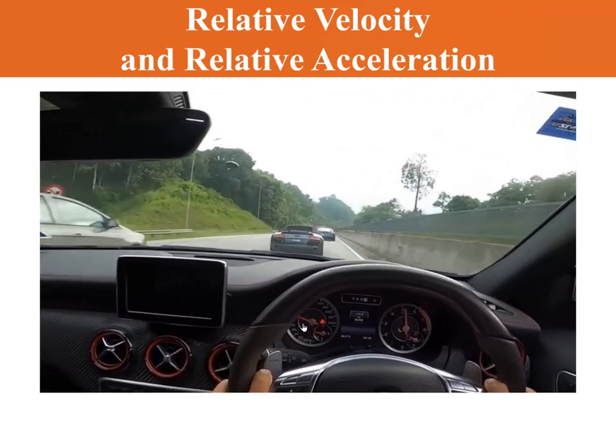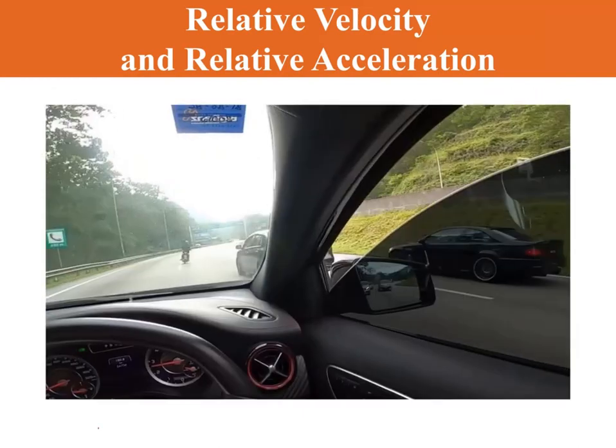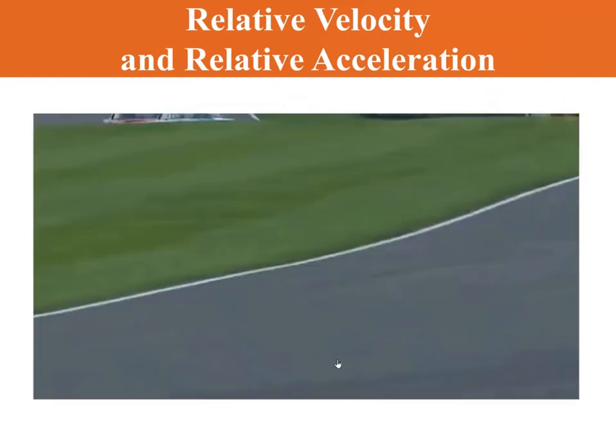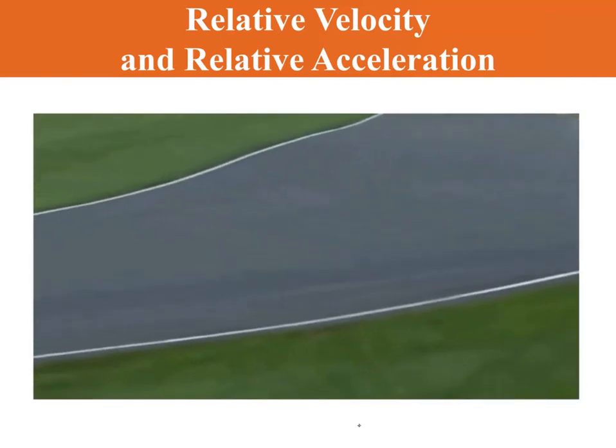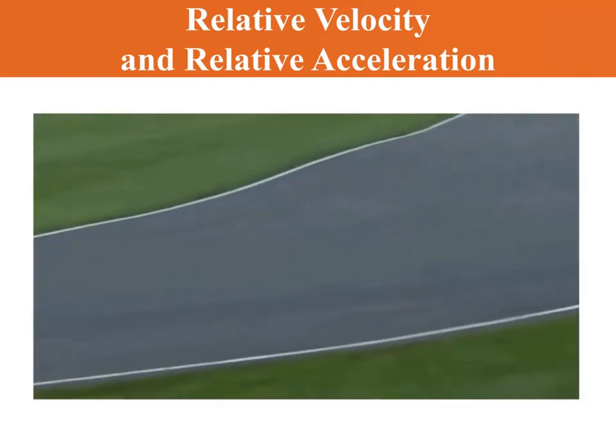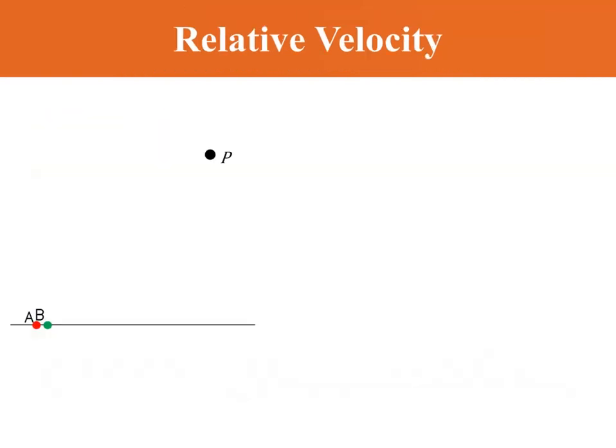But in the perspective of a stationary person, the cars are actually moving like this, very fast. The cars are moving very fast, but in the perspective of the driver inside the car, most of the cars are moving very slowly. So that is relative velocity. To analyze relative velocity is actually not that hard. We only use vectors, so we have to use vector analysis to analyze relative velocity.